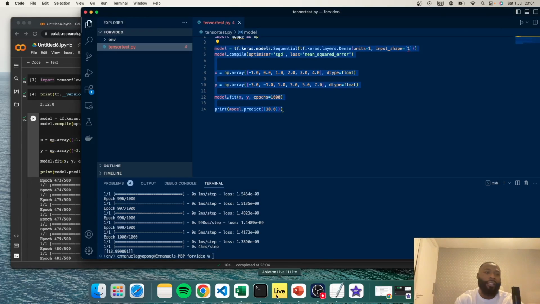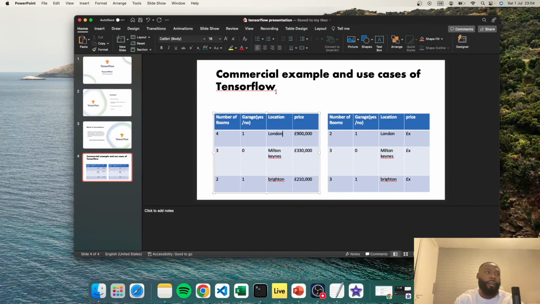Now, I hope you actually enjoyed this particular tutorial. Let me bring back the PowerPoint. I certainly enjoyed learning about TensorFlow, and especially those models, so the difference between the sequential and the functional API. For the next couple of videos, we're going to go more complex. So this was essentially a very small high-level example of how you can get your feet into machine learning, into deep learning, into artificial intelligence. This is where it all sits on.